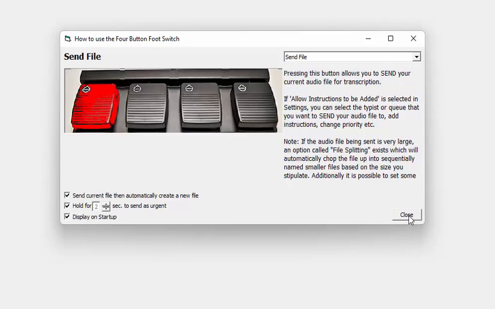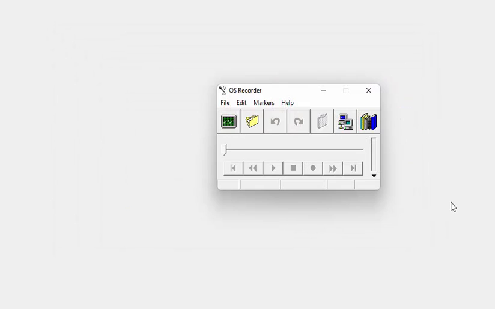So let's try this out. I'll go ahead and close the tutorial, and then I'm going to hit the record button, that one on the right, and I'll be recording now, and I'm using a separate microphone. You can see that while we're recording, here's the audio input on the right, showing the volume level, showing that I do have it receiving the input, and then the total audio length of the file is down here in the bottom right, and then this is the current position within the audio file.